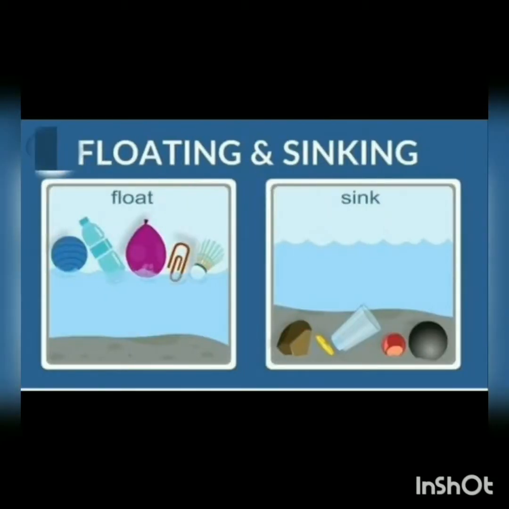Now, what are floating and sinking? When an object is placed over a liquid whose density is less than the density of the object, the object sinks into the liquid. For example, if a spoon or a screw of iron is placed over water, then it sinks because the density of iron, 7800 kg per meter cube, is greater than the density of water, which is 1000 kg per meter cube. Similarly, a gold ring or a glass lens will sink in water.